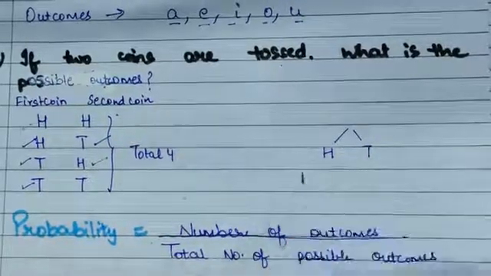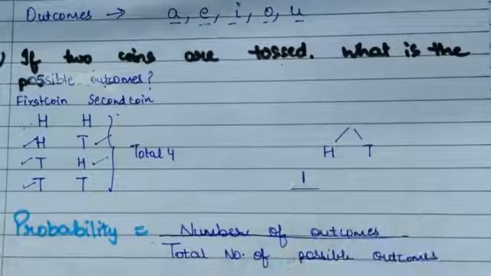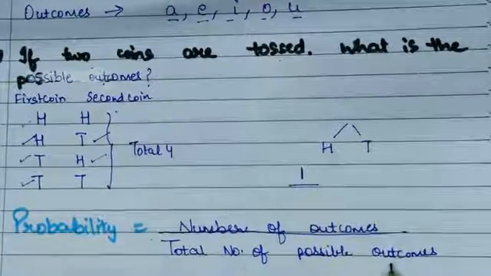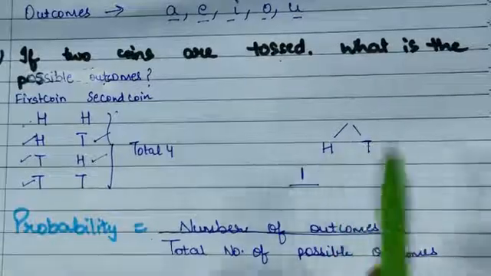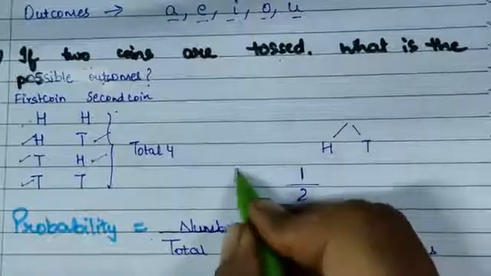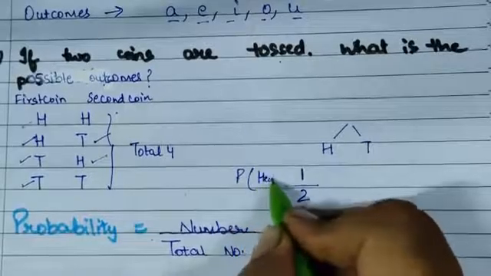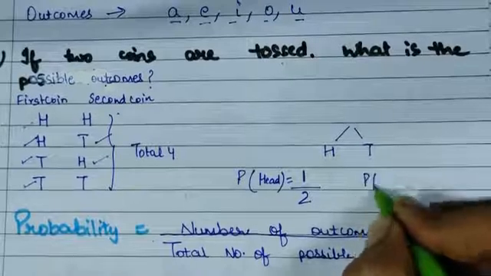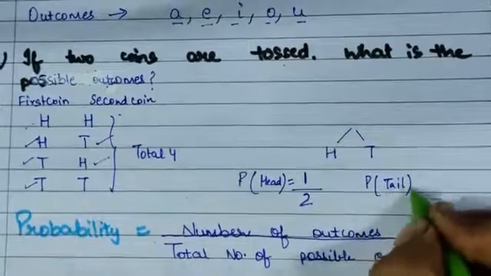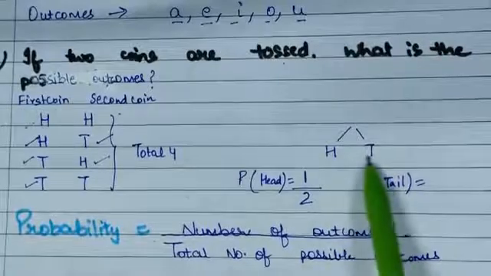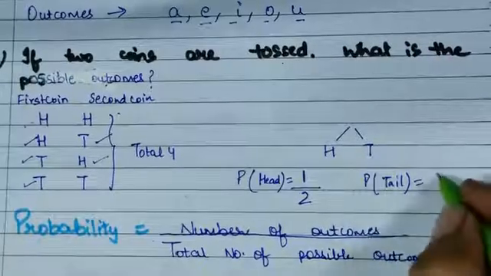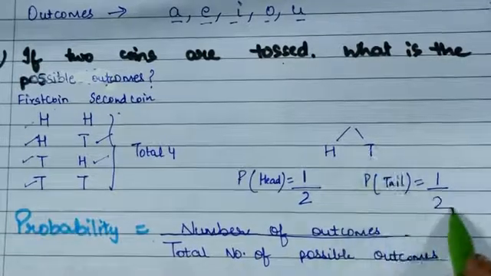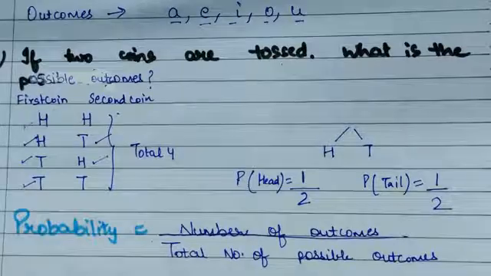One time, so 1 upon total number of possible outcomes, which are 2. So probability of head is 1 by 2. And for the probability of a tail, again tail comes only one time, and total outcomes are 2. So again this is also 1 by 2.